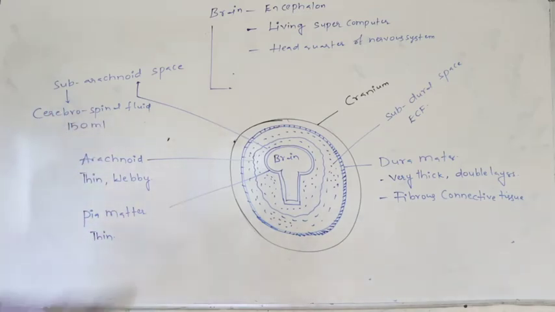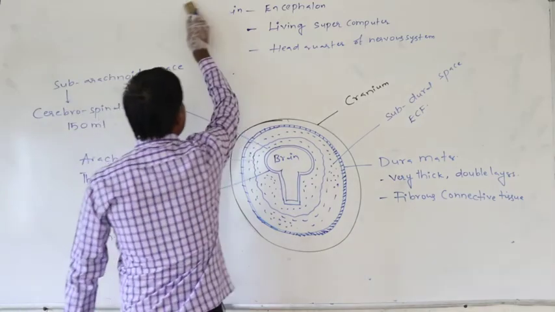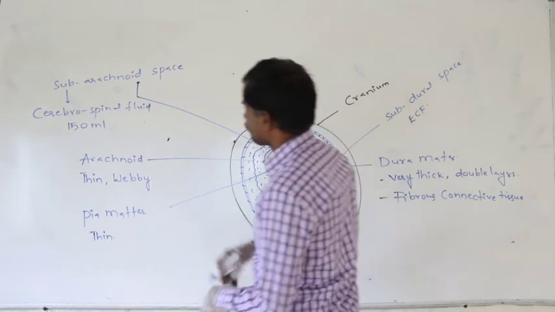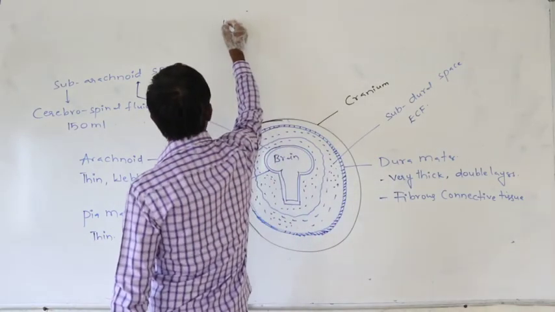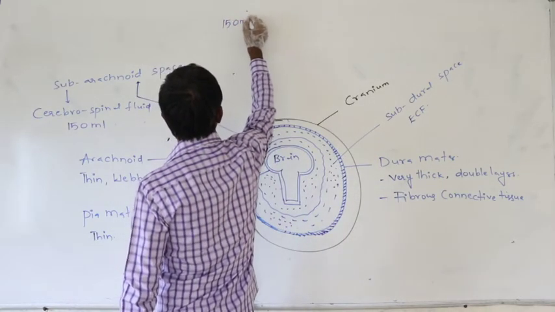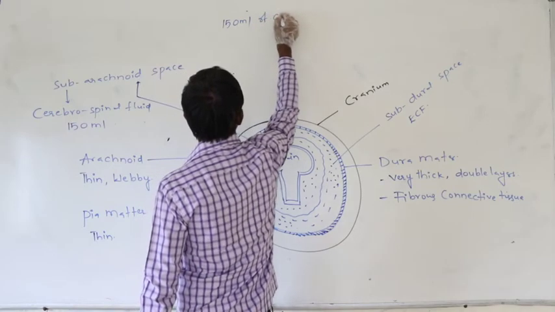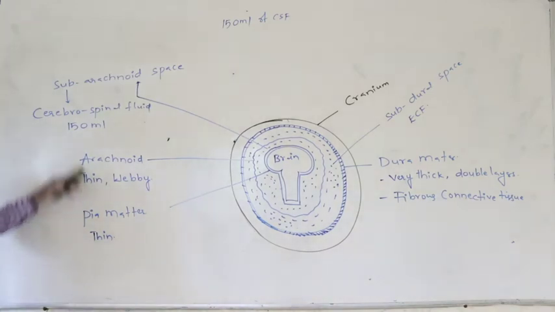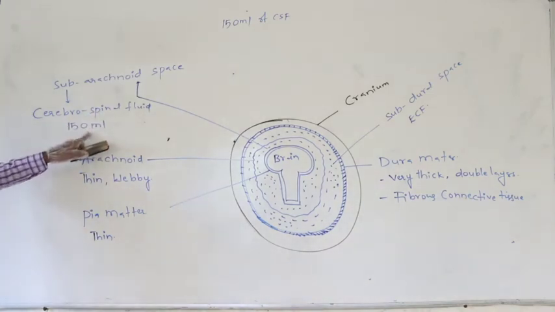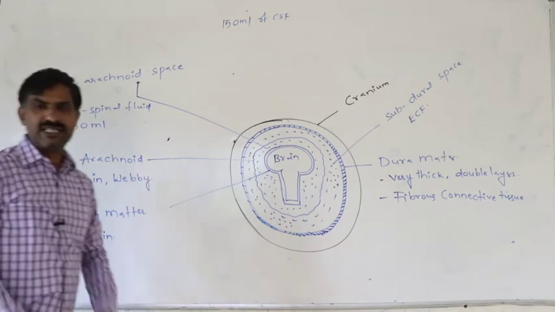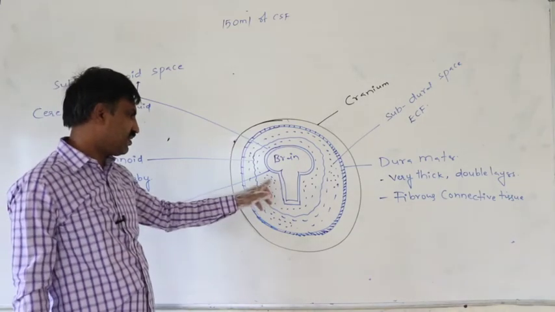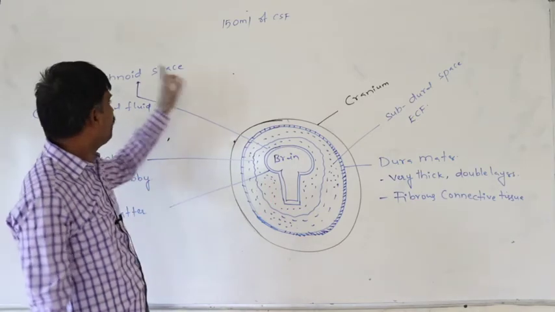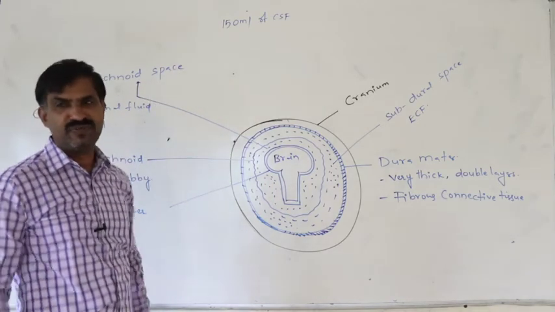Instead of 150 ml, if this cerebrospinal fluid is secreted in excess quantity, where cerebrospinal fluid is present, means in the subarachnoid space, 150 ml of the cerebrospinal fluid is present.